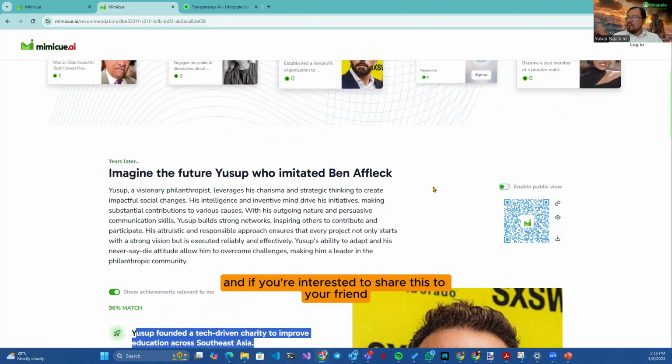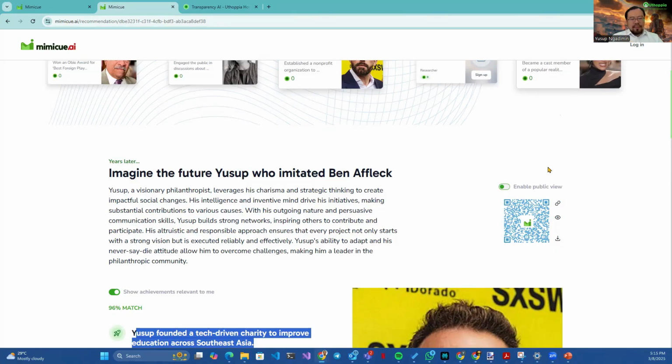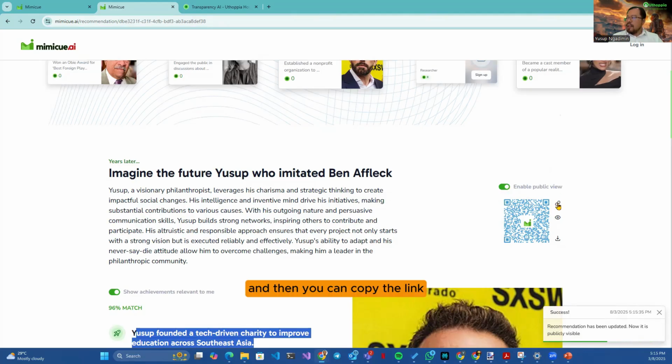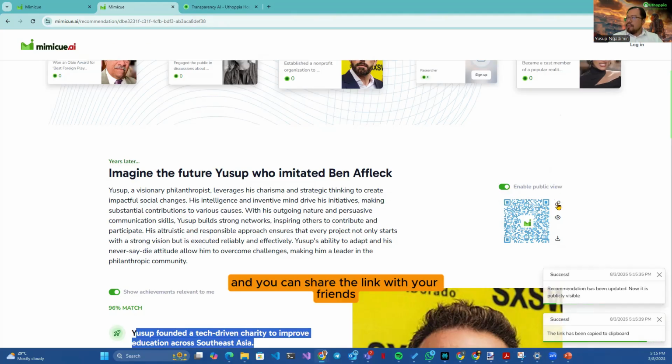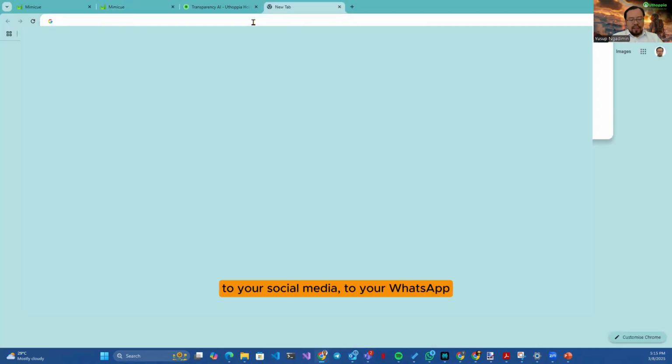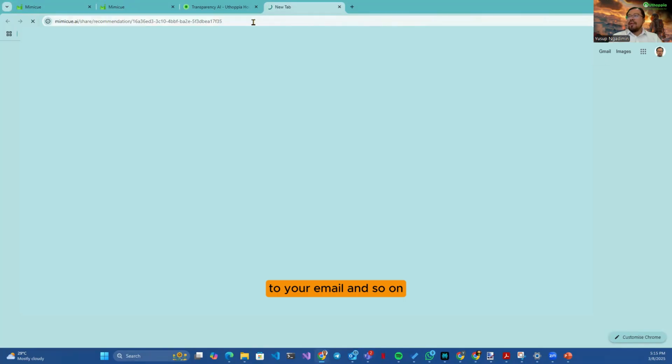And if you're interested to share this with your friend, while you have not created an account with us, we still keep your recommendation private. People cannot see this recommendation. They cannot see this information by default. You can enable this, and then you can copy the link, and you can share the link with your friends on your social media, on WhatsApp, by email, and so on.